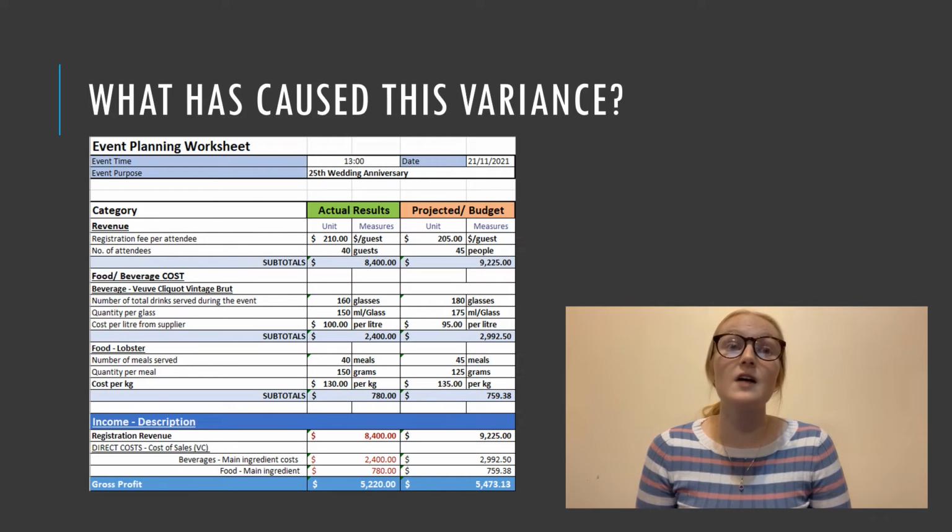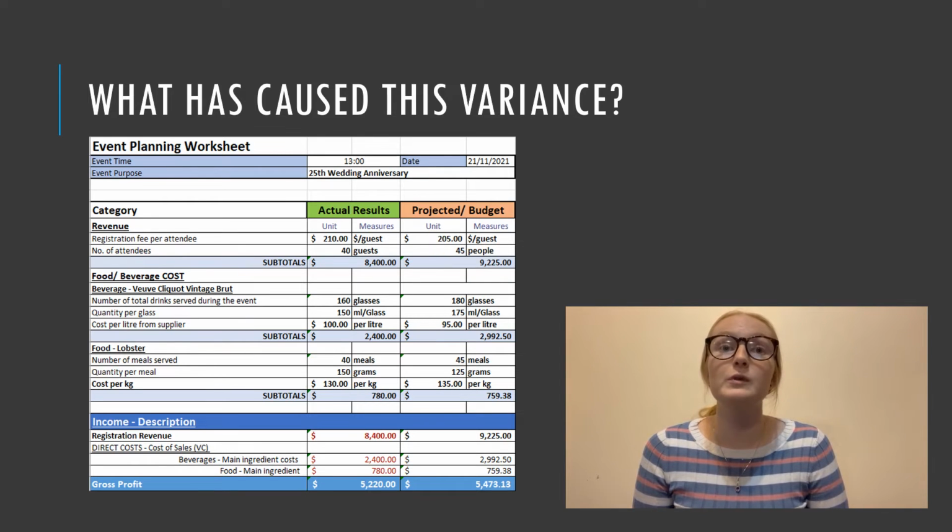Next, we set out to have 180 glasses filled with 175 milliliters per glass at $95 per liter, coming to $2,992.50. Whereas we only had 160 glasses filled with less than expected at 150 milliliters per glass at $100 per liter, equating to $2,400. This had a $592.50 difference to the projected balance. Again, not overspending but not meeting the intended budget.